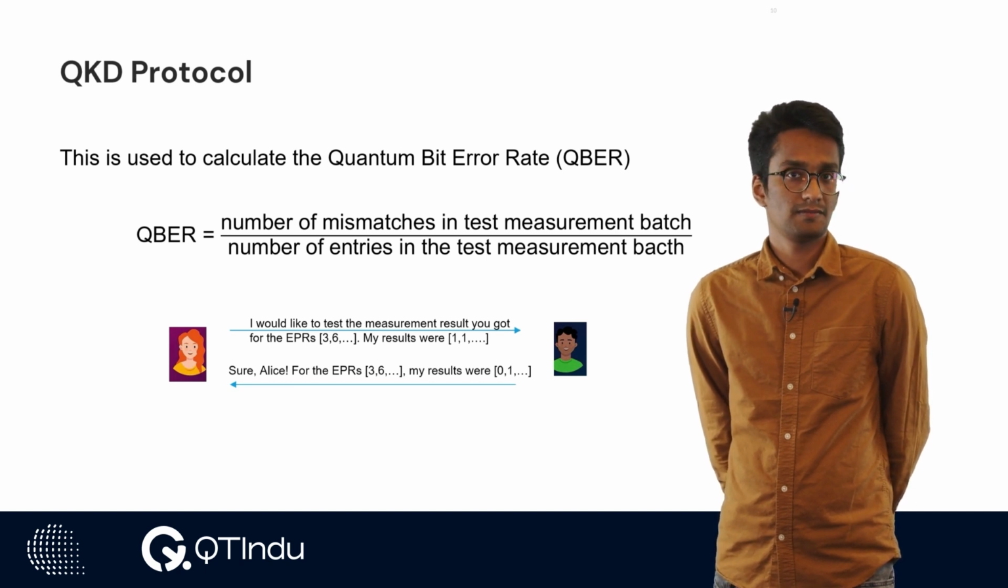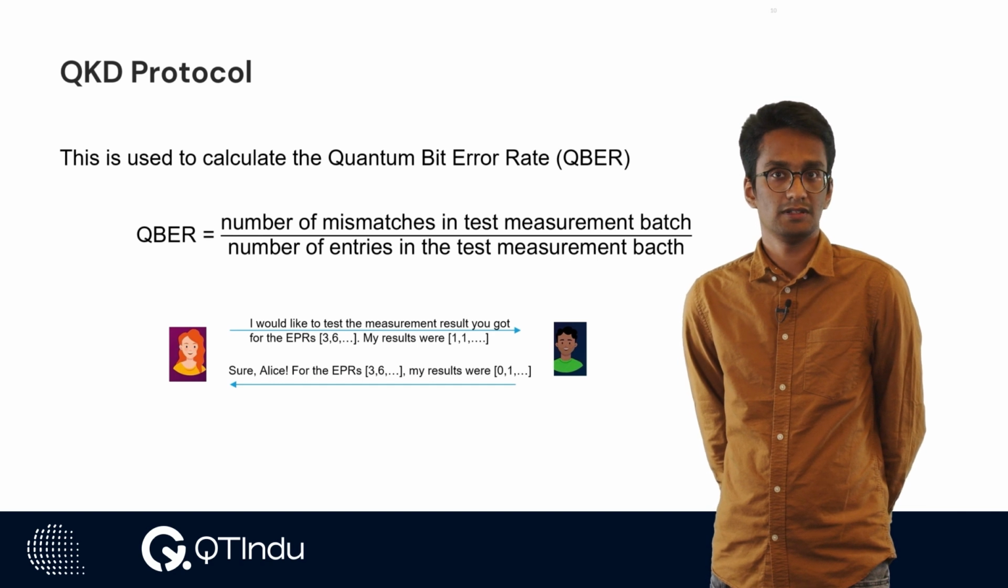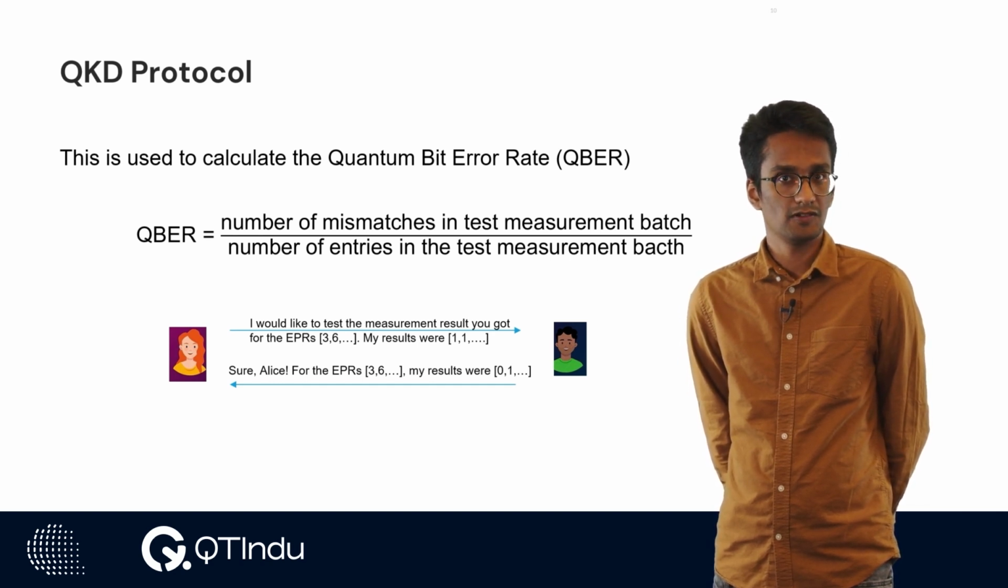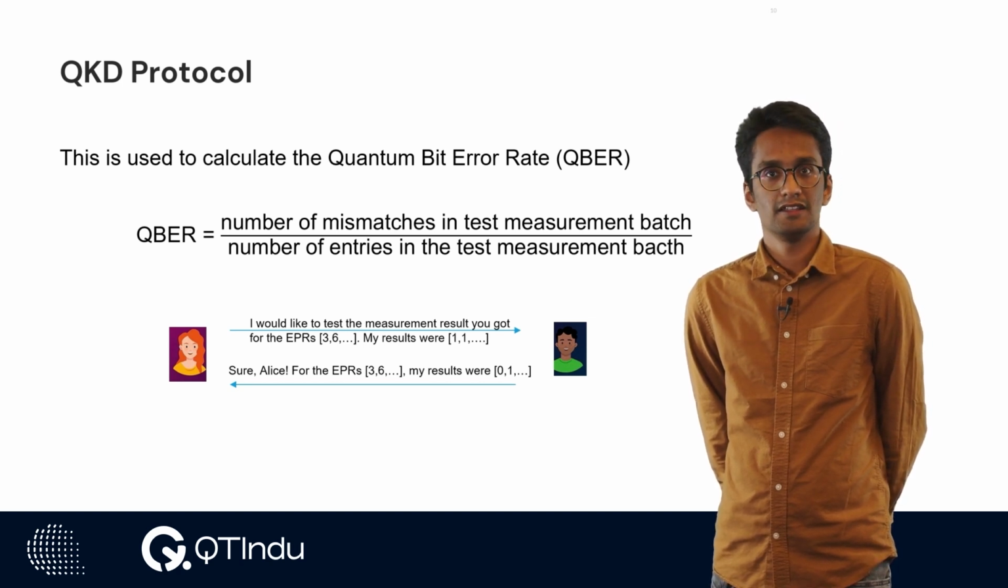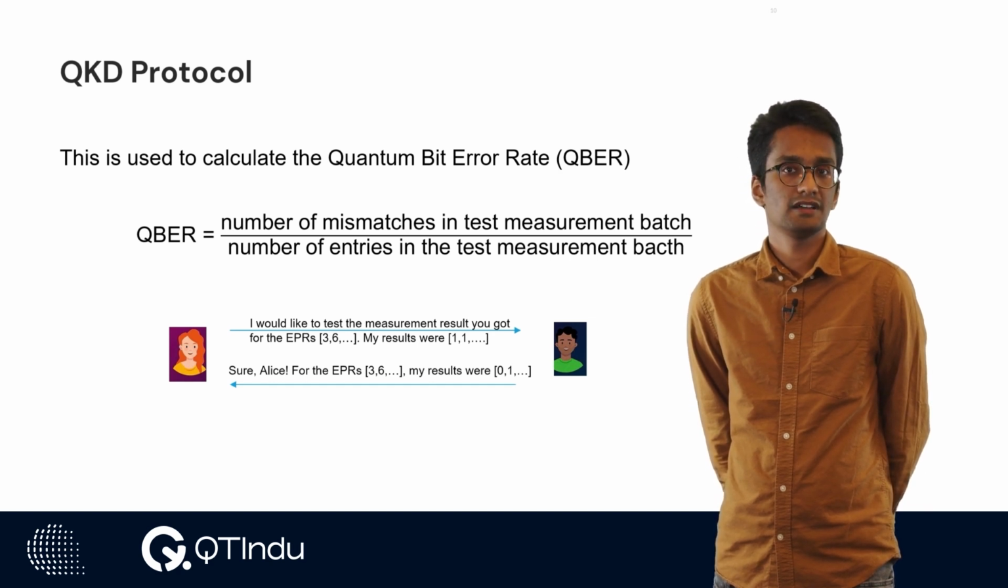This is a very important metric because if the value of the QBER goes above a value that both Alice and Bob had set before, then they would realize that there is some kind of eavesdropping going on. They would then just discard all the measurements and all the EPR rounds they have done so far, and they will retry from the beginning.